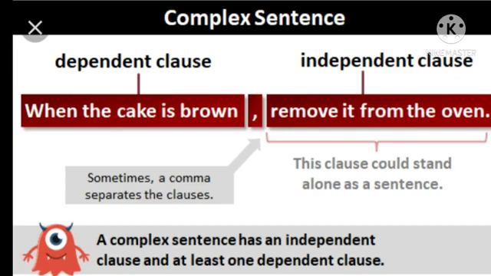So that is called a dependent clause. Together it is making a sentence. So in a sentence, if we have an independent and a dependent clause, and sometimes we can see the comma also, then we can say it is a complex sentence.